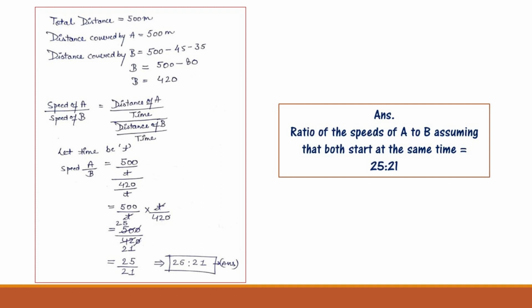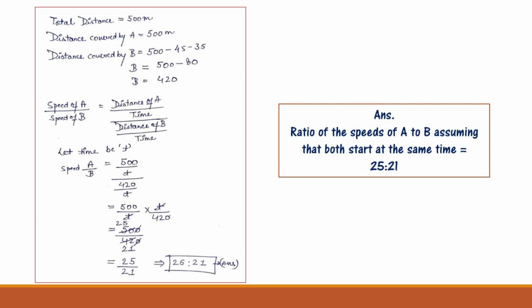As it is given, the total distance is 500 meter and the distance covered by A is 500 meter. Now we have to find the distance covered by B, that is 500 minus 45 minus 35, that is 500 minus 80, so the distance covered by B is 420. Now we have to find speed of A divided by speed of B, that is distance of A divided by time whole divided by distance of B divided by time. Let time be T here.